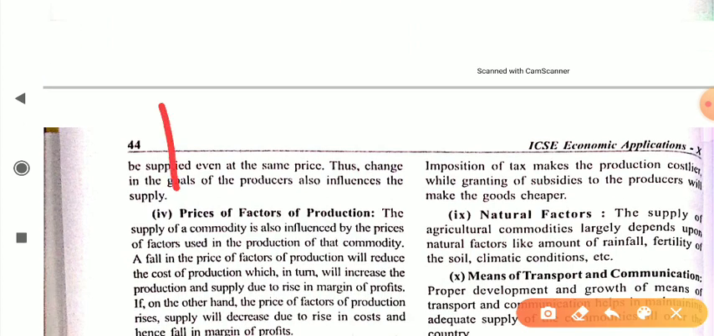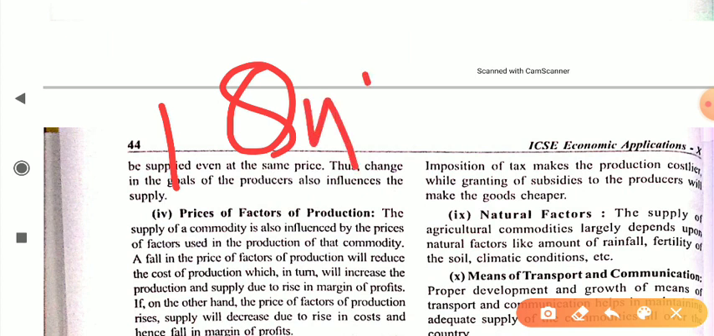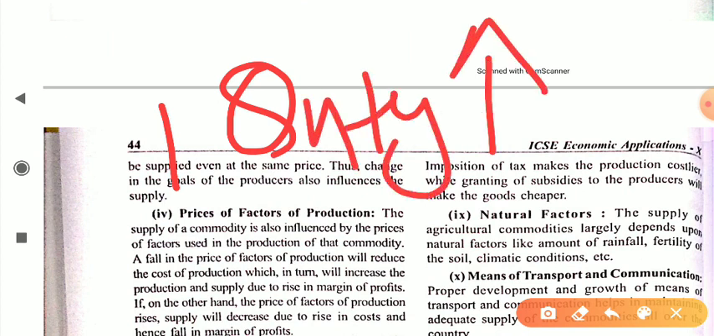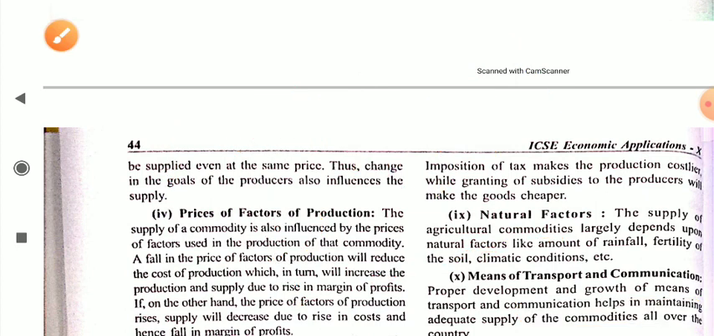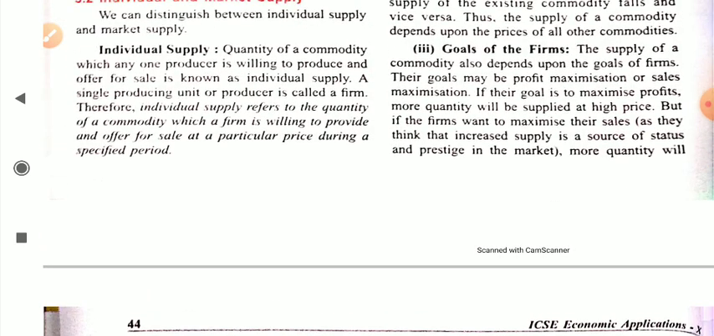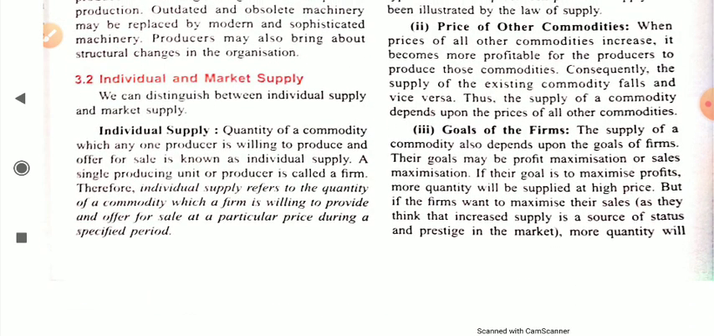Then quantity increases even if price is constant, there is no change in price, or even at a low price the quantity increases. So according to the approach of the producer, whether he goes for profit maximization or sales maximization, it also affects our supply curve. So, the goal of a firm also affects supply.